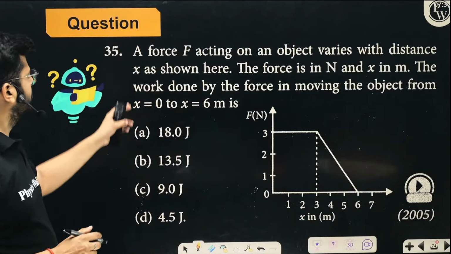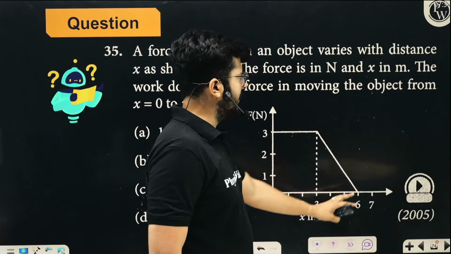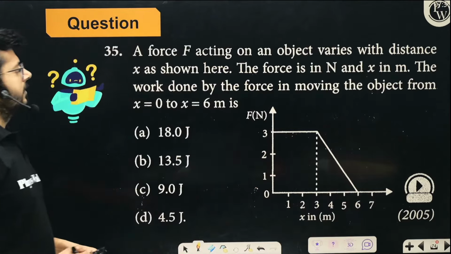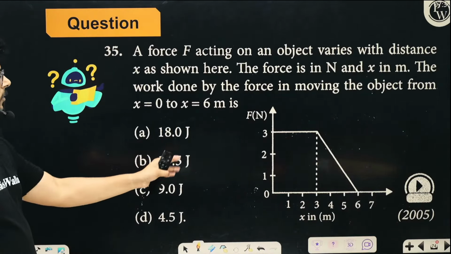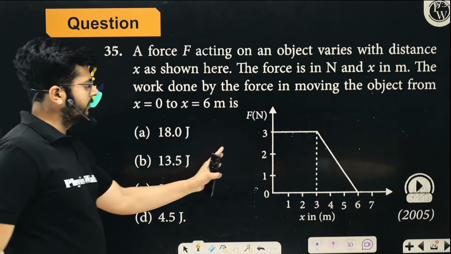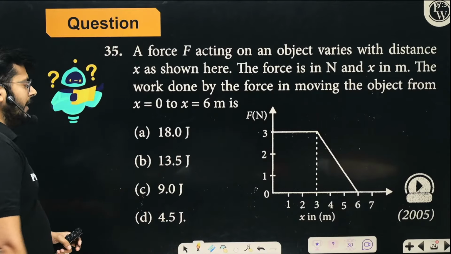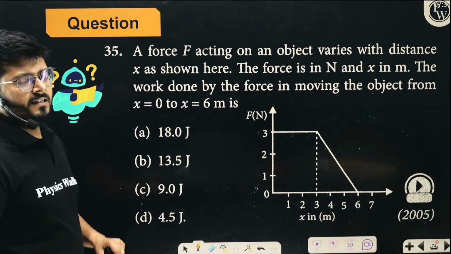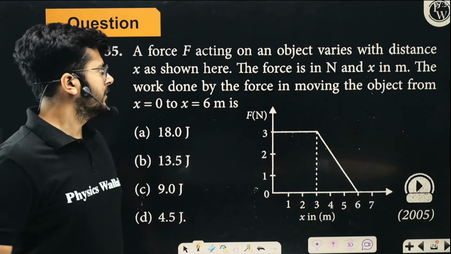Now look at this. We have a force-displacement curve that is looking like this, right? The force is in Newton, displacement is in meter. The work done by the force in moving the object from 0 to 6 meter is. How much work will be done to move an object from 0 to 6 meter? How can you calculate that? Definitely go ahead and try to do it. How will you calculate the work done in the force-displacement diagram? The concept is the same.